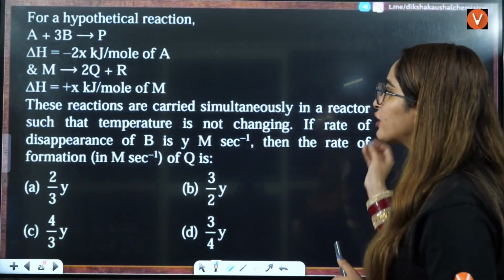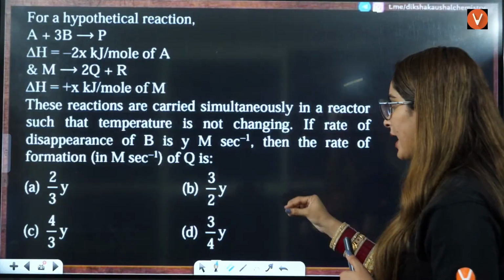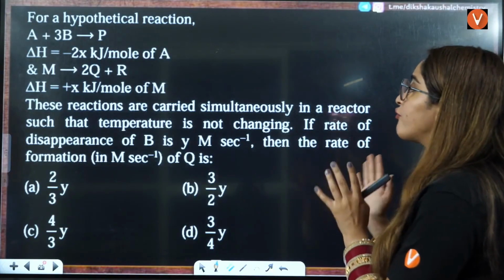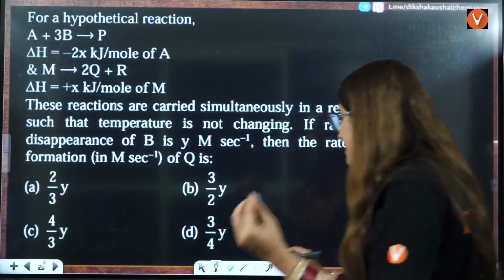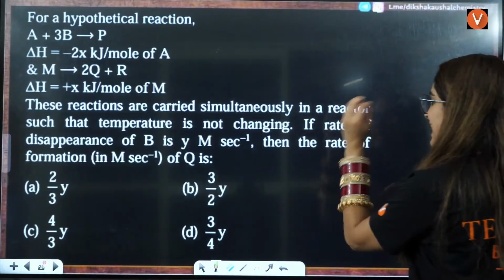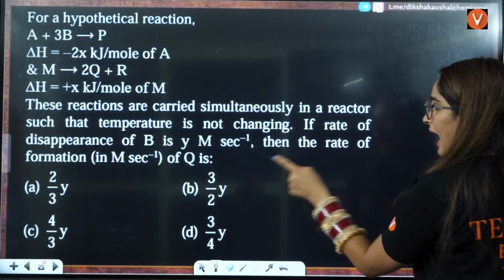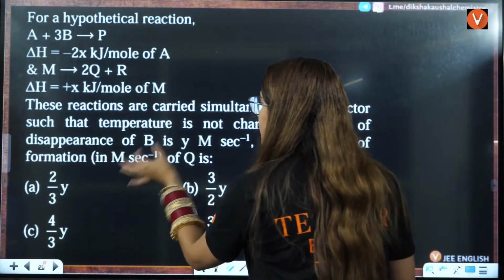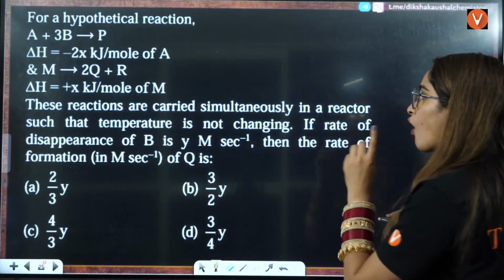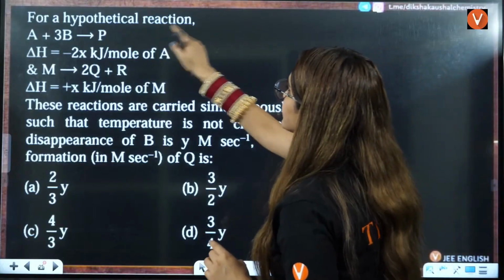So if the rate of disappearance of B is y mole per second, then the rate of formation of this. Firstly, you understand what they are asking and what is given. Straightforward, one thing is given and the answer is in terms of y. So I have to know what exactly this y is. The rate of disappearance of B. B is over here.